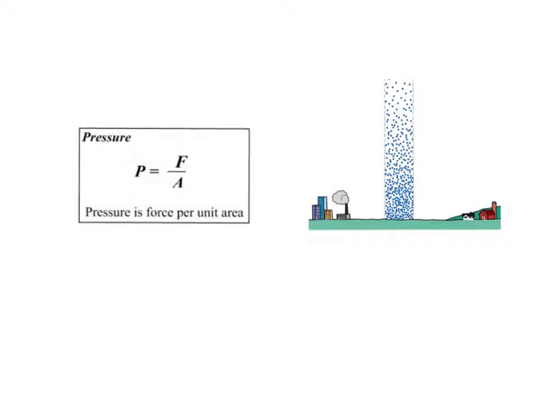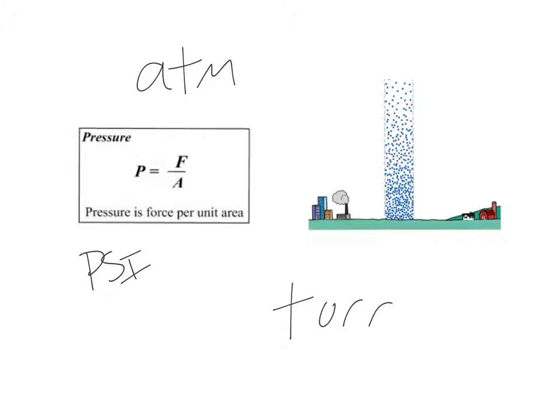So now the behavior of the gases in our atmosphere results in what we call atmospheric pressure. Now, we define pressure as the force over area, right? So forces can be measured in what are called newtons, or they can be measured in pounds, right? Areas, square inches, square meters, that sort of thing. So with pressure, we end up then with units of pressure. Usually we see PSI, which stands for pounds per square inch. Other units of pressure include the atmosphere, or the torr, or what we call millimeters of mercury.